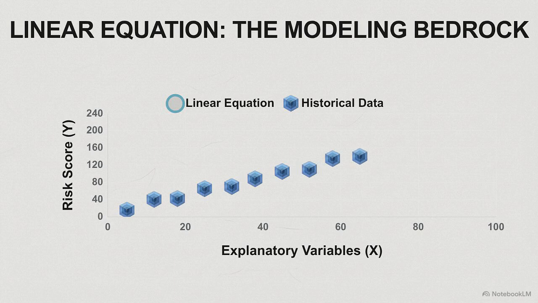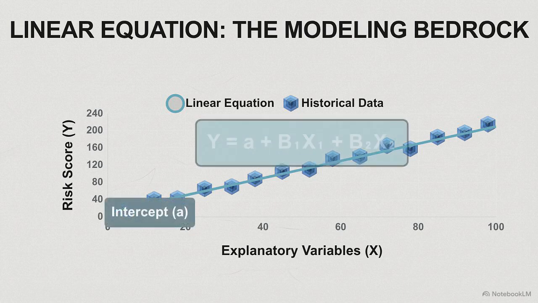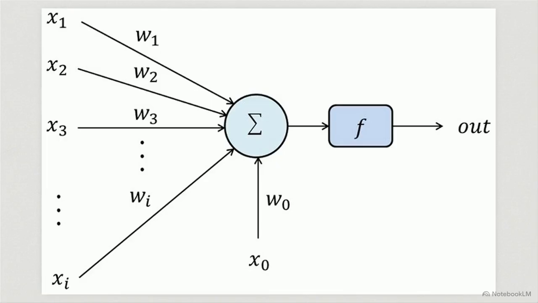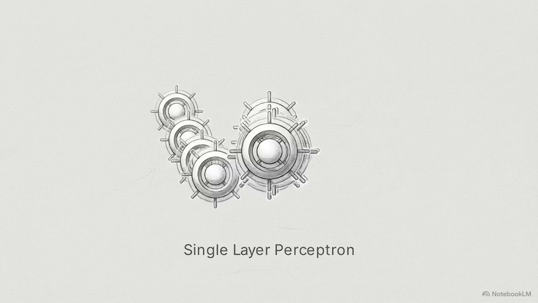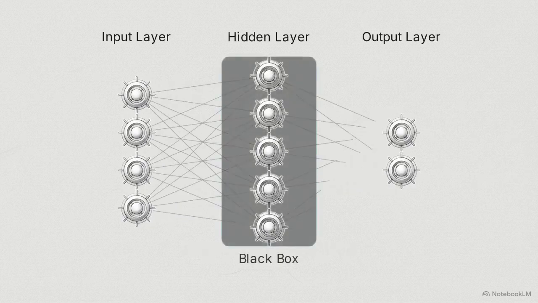The bridge from traditional modeling to neural networks starts with the bedrock linear equation, y equals a plus b1x1 plus b2x2. This schematic maps that linear logic directly onto the foundational unit of deep learning, the single-layer perceptron. Multiple explanatory variables act as inputs on the left, are multiplied by specific weights, and feed into a central summation node to produce an output. An artificial neural network, like a multi-layer perceptron, is simply a massive, layered duplication of this exact node structure.